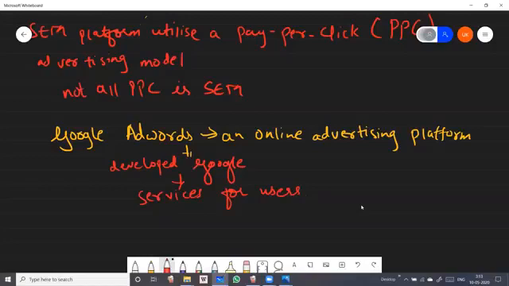And properly choosing keywords is very important, because it will boost your search engine result. SEM platforms utilize a pay-per-click advertising model, but it's not compulsory that all pay-per-click is search engine marketing. And Google AdWords is an online advertising platform which provides different services for users. It can be anything, even video content or different types of services.